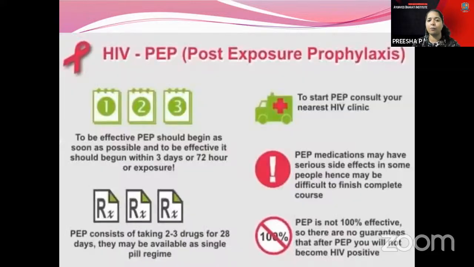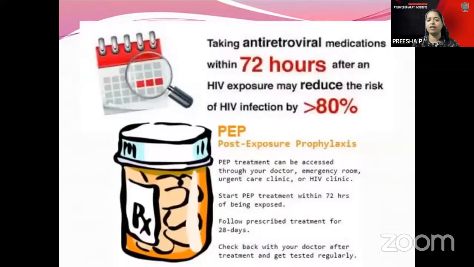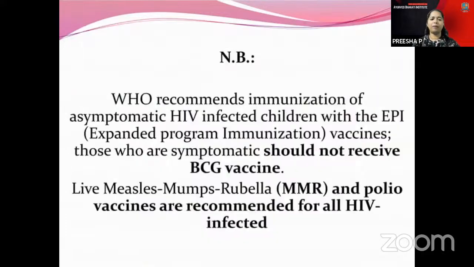And here you have the post-exposure prophylaxis, like 2 to 3 drugs for 28 days that you can take. This can be available as a single pill regimen. PEP is not 100% effective, and it involves taking an antiretroviral medication within 72 hours. You have also the BCG vaccine under immunization vaccines.